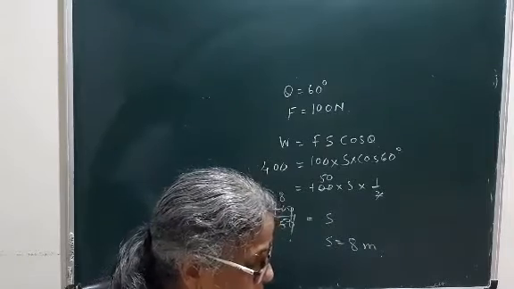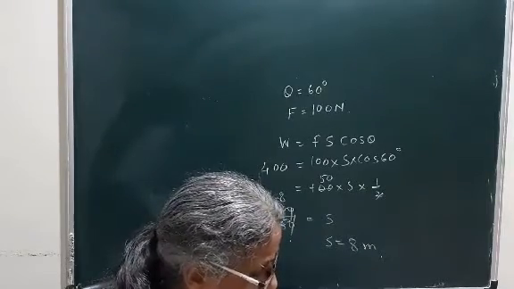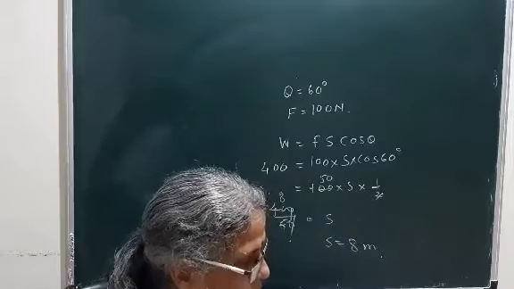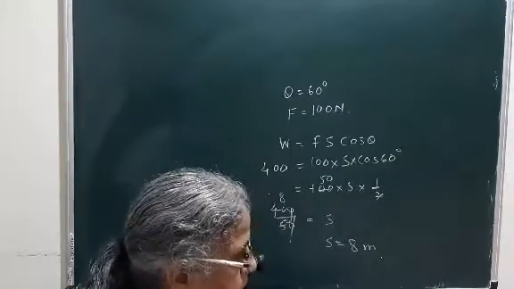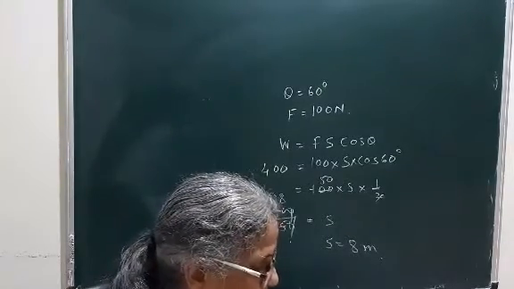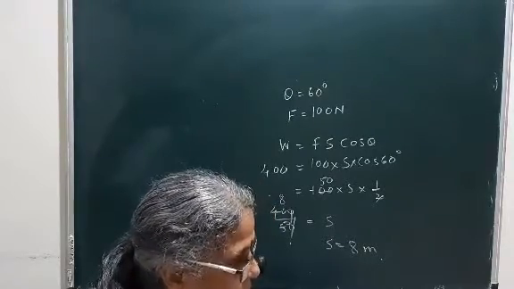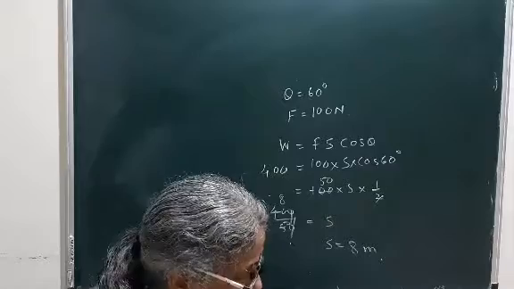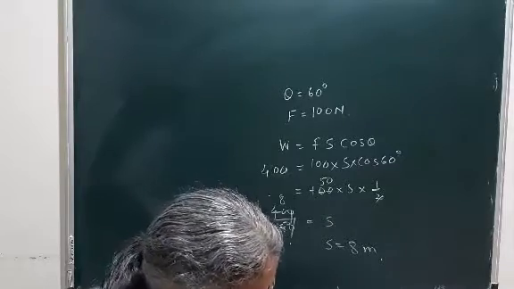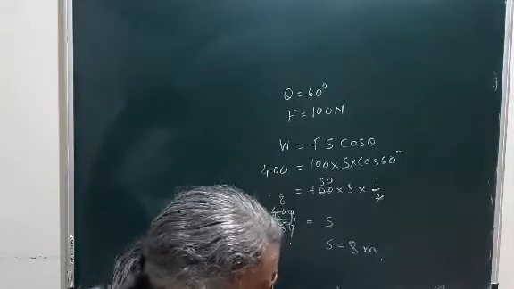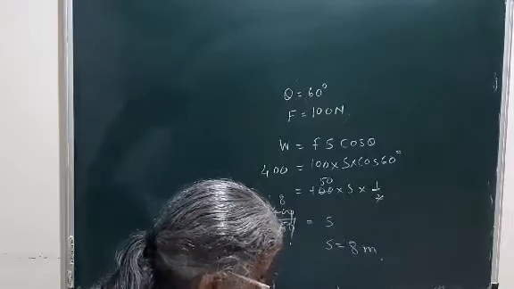Now as here it is in motion, the work done or the energy is nothing but the kinetic energy, and that kinetic energy will get converted into potential energy totally. So we are going to calculate the kinetic energy, half mv square. So half into 0.25 into 2 square, that is 0.5 joules.